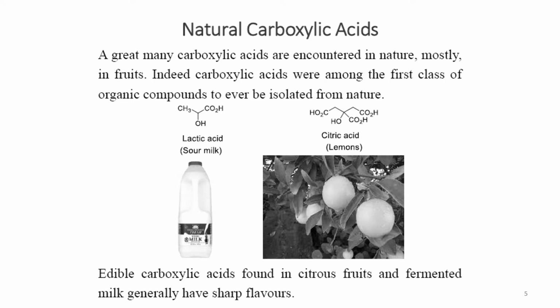The sting that we feel when we get bitten by a wasp is basically formic acid. And acetic acid is present in vinegar. So these acids are very common in nature, and we have multiple uses of them.